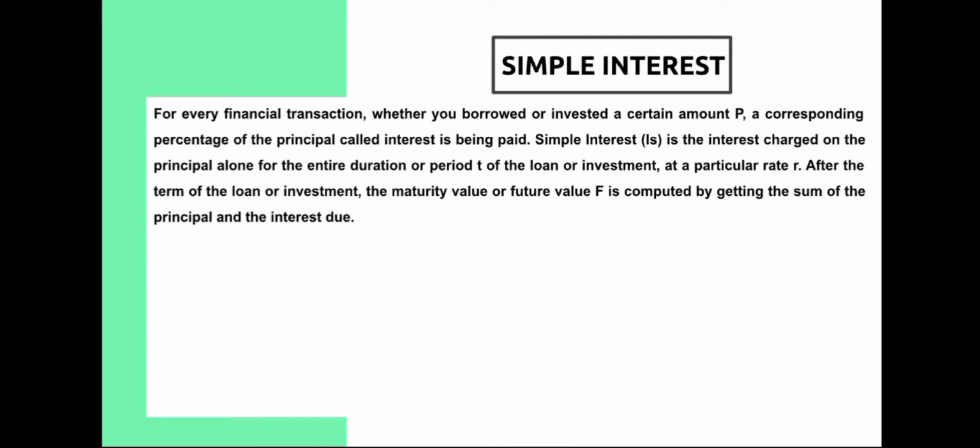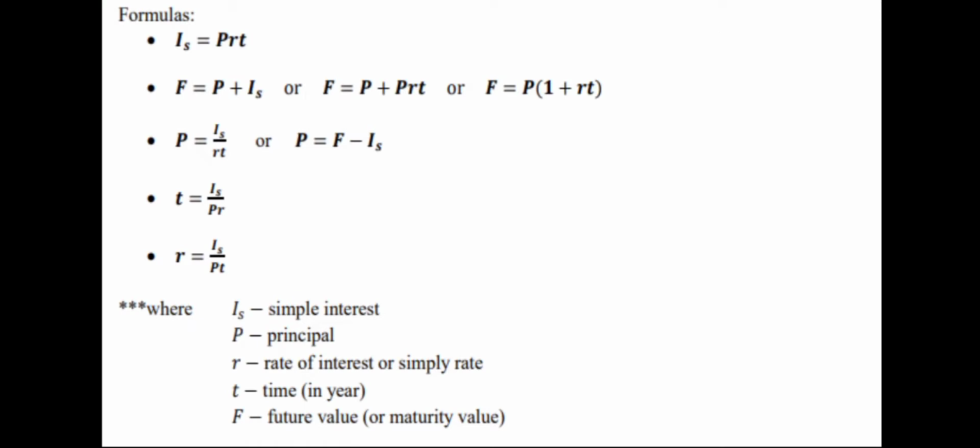For every financial transaction, whether you borrow or invest a certain amount, a corresponding percentage of the principal called interest is being paid. The simple interest is the interest charged on the principal alone for the entire duration of period T, or time, of the loan or investment at a particular rate R. After the term of the loan or investment, the maturity value or future value is computed by getting the sum of the principal and the interest due. So yun yung sinabi ko. And for us to better understand this, let's look at the formulas.